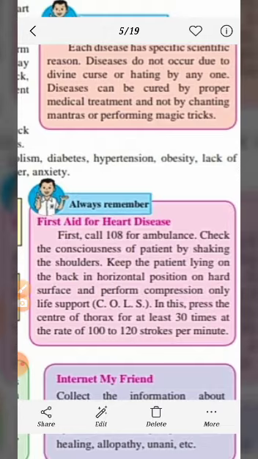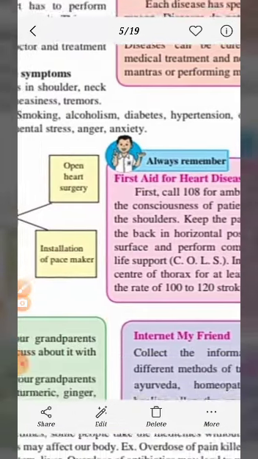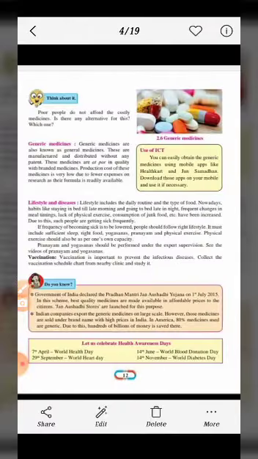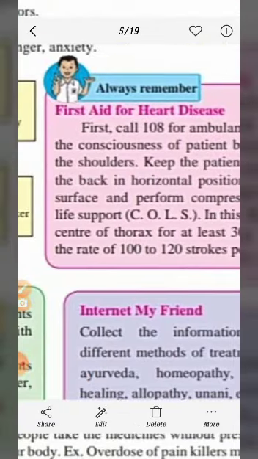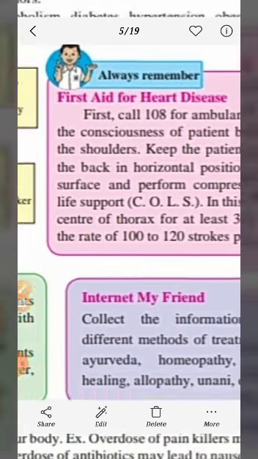In this, press the center of the thorax at least 30 times at the rate of 100 to 120 strokes per minute. So this is the first aid for heart diseases.